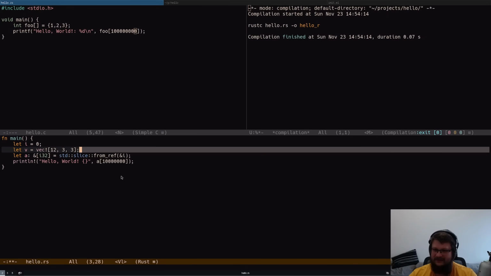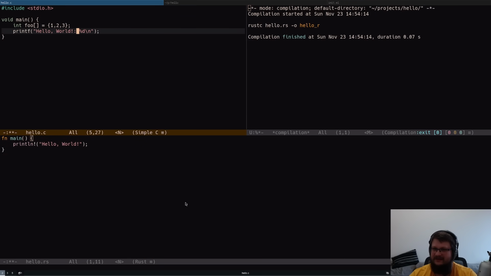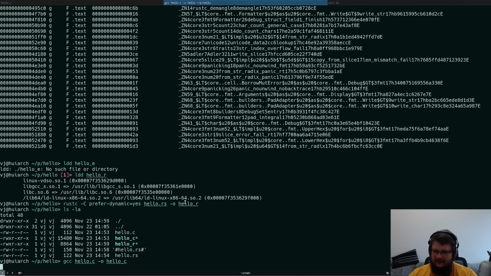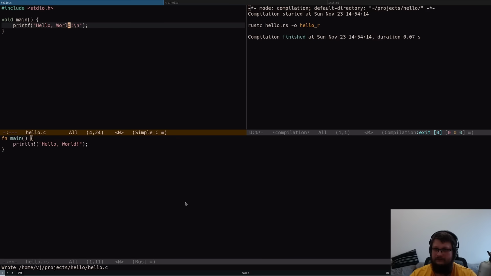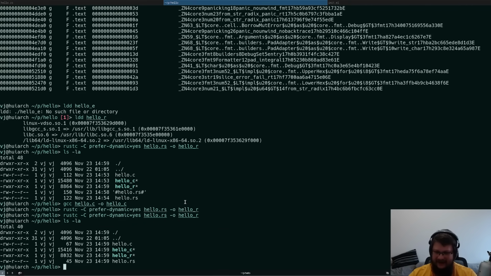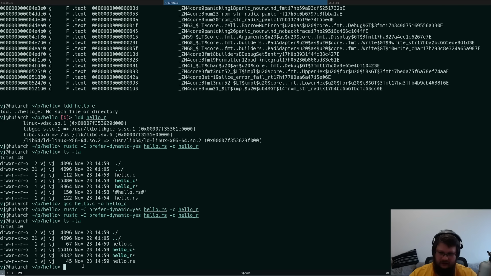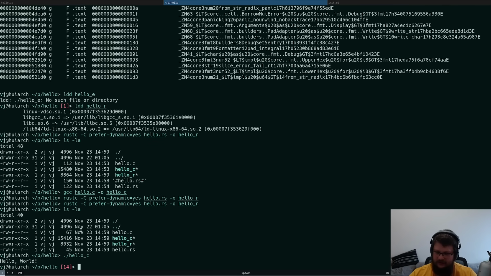And maybe before I do it, let me remove the code that crashes. So it's just a plain old hello world like it used to be, and same in C. So remove this, and yeah, let's compile with GCC. Let's recompile our Rust program. Did I save it? Yeah, I think I haven't saved the Rust file. Yeah, I haven't. So let's recompile it. Let's again check the sizes. Yeah, we can see that Rust is now very small. If we run our hello.c, we get hello world.